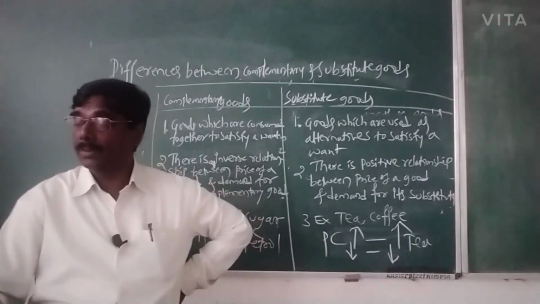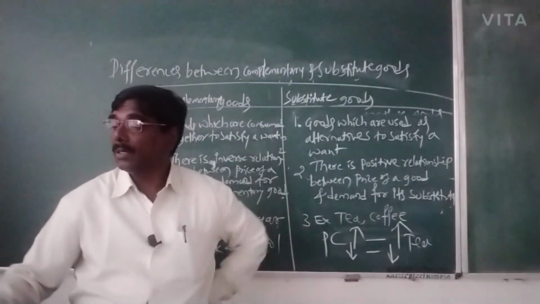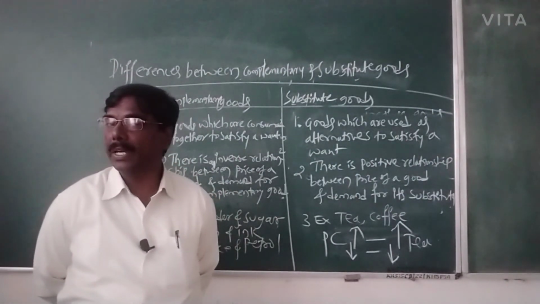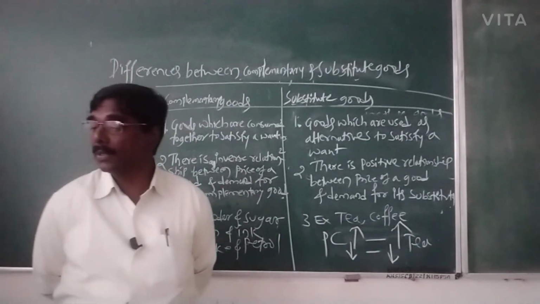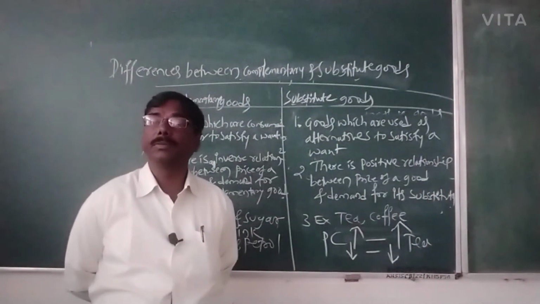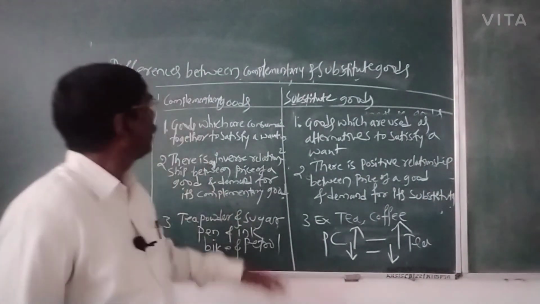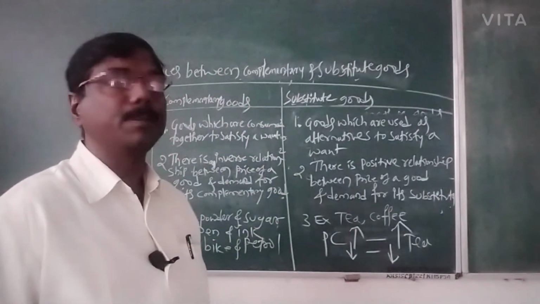So the relationship between the price of a good and the demand for its substitutes is positive. So this is the explanation regarding the differences between complementary and substitute goods.